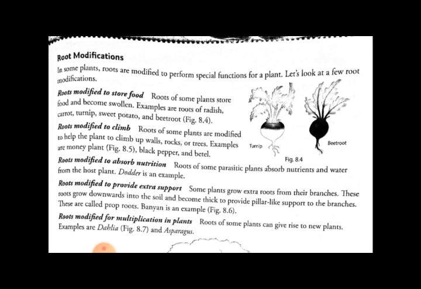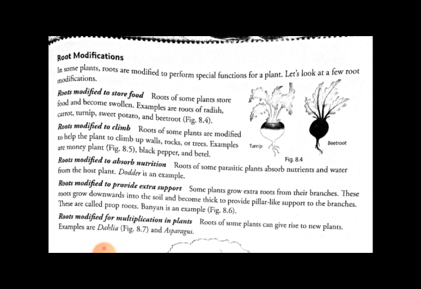Next is the root modification. Next topic, there are two activities just given. You have to go through those activities and read them out once, and I will tell you when the activity is to be taken. So, root modification: how are roots modified in different ways and how are they useful for us?